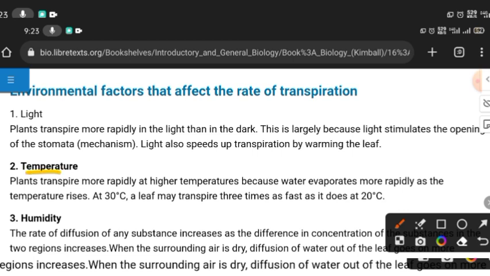Next is temperature. Plants transpire more rapidly at higher temperatures because water evaporates more rapidly as the temperature rises. At 30 degrees centigrade, a leaf may transpire three times as fast as it does at 20 degrees centigrade. Next is humidity.